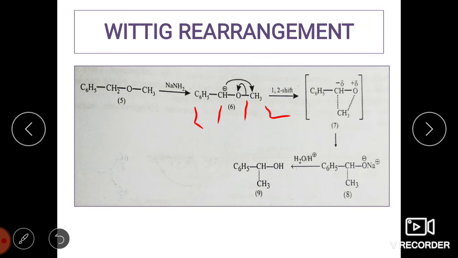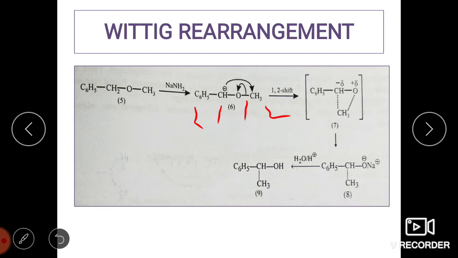So once it takes up the methyl group without an electron pair, you can see there is already a negative charge on CH, so it doesn't need an electron pair of the methyl group to attach to itself. So it is going to take up the CH3 plus, like an electrophile attacking the nucleophile. Once that is formed, you can see there is a transition state of CH2 forming dotted lines with the CH3.